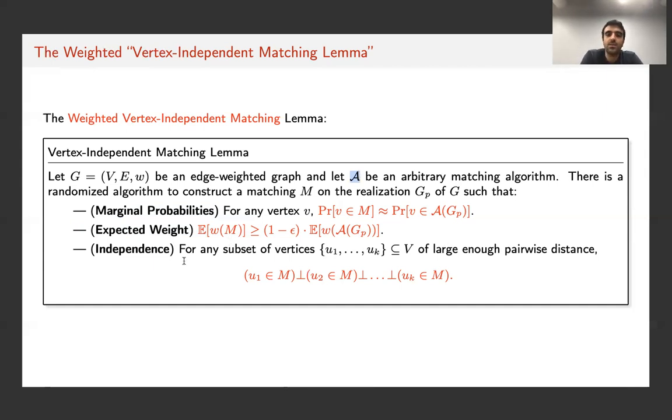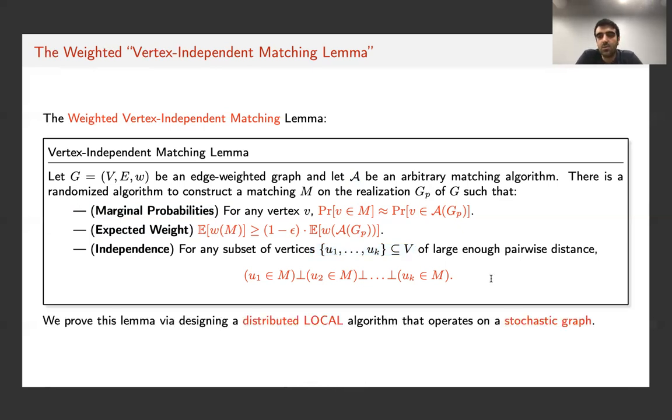However, we prove that this matching M can be constructed in a way that in addition to satisfying these marginal probabilities and also having a large weight, for any subset of vertices U1 through UK, such that any pair of these vertices have large graph theoretic distance to each other with respect to graph G, then whether or not these vertices are part of the matching or not are all going to be independent of each other. Okay.